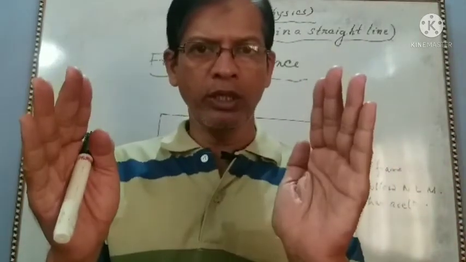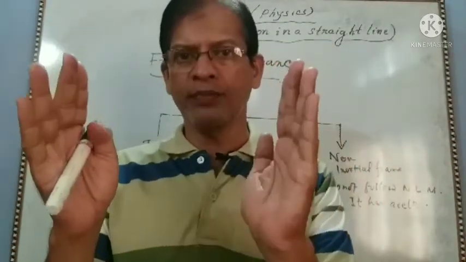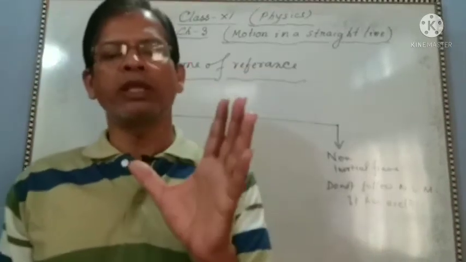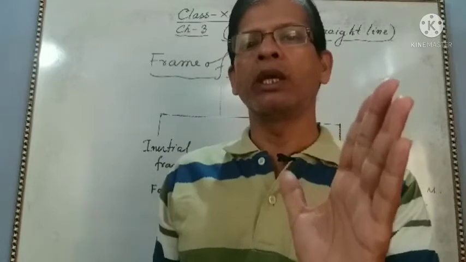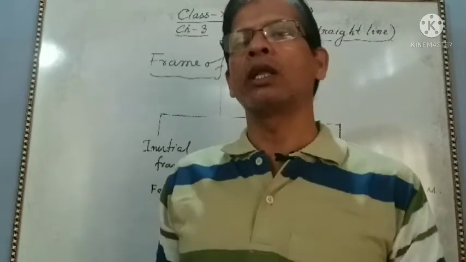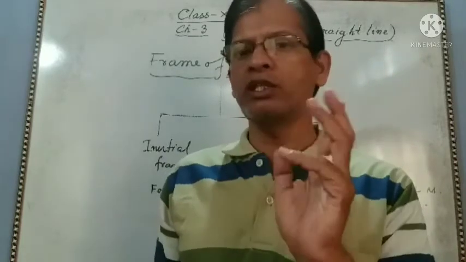A person moving in a bus having uniform velocity, that means acceleration 0, then it is called